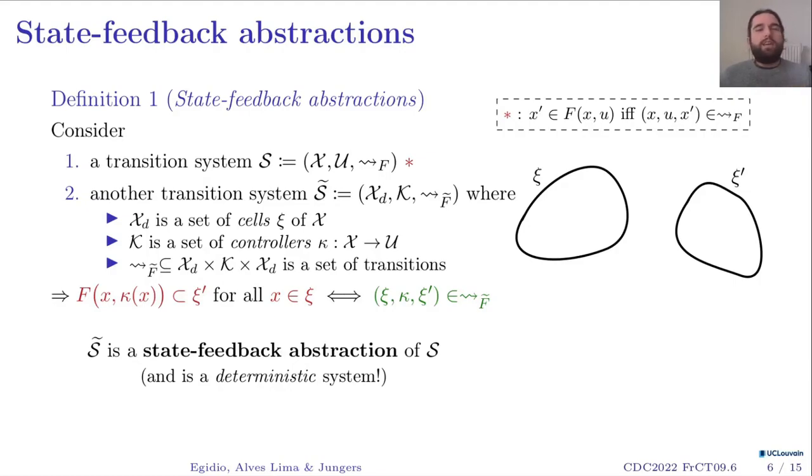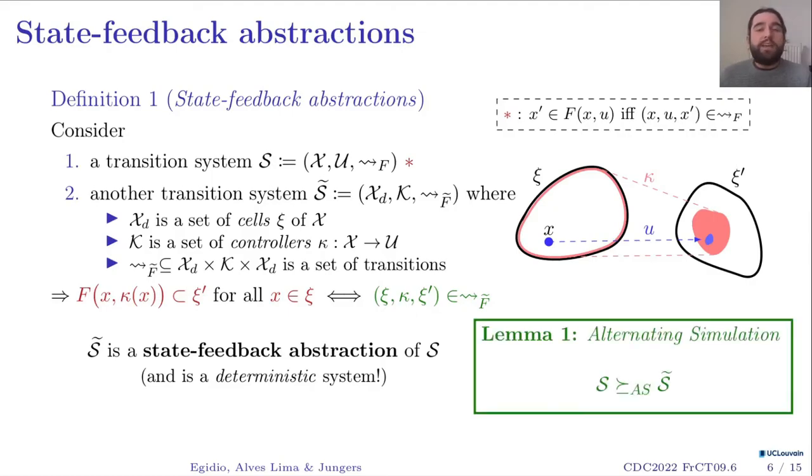And to illustrate that, here I have two cells, psi and psi prime of my abstraction. Then I will have some controller K that maps everyone in the first cell into the other cell. And this will ensure me that whenever I am anywhere inside this first cell psi, there will exist some input U that will bring me into the other cell psi prime. This is very interesting because this characterizes the existence of an alternating simulation relation between my abstraction and my original system. And this is a very powerful relation that will allow us to do optimal control in this case.